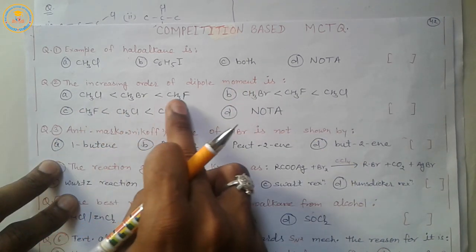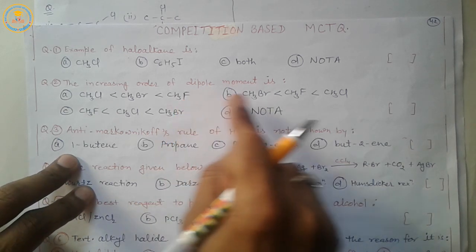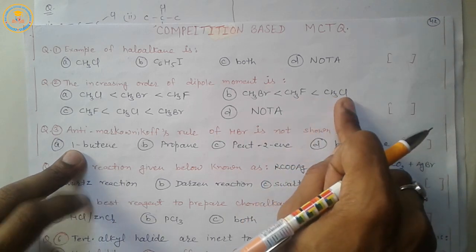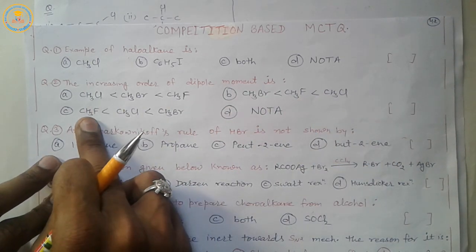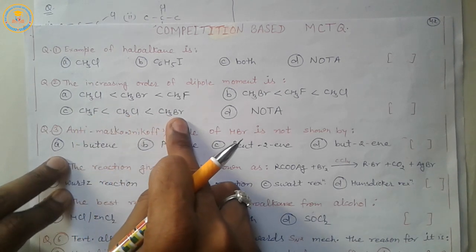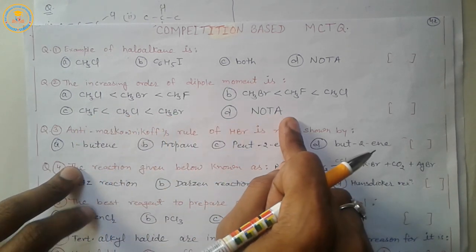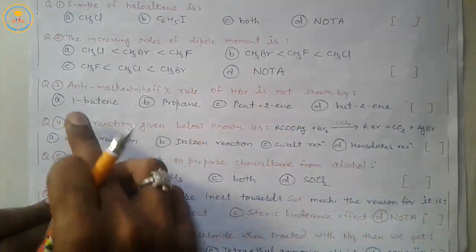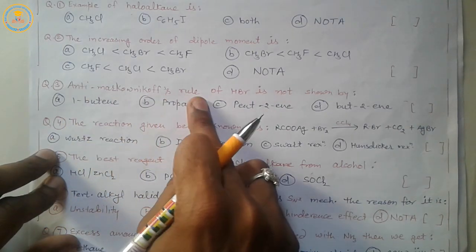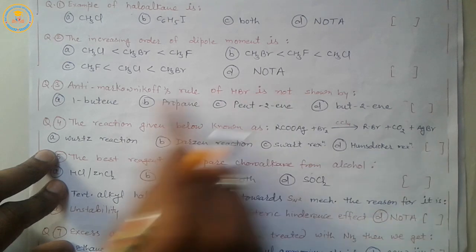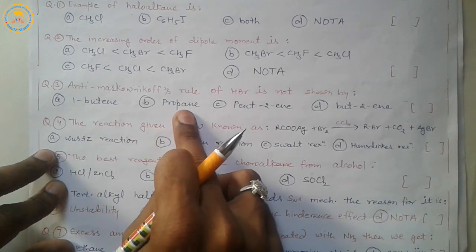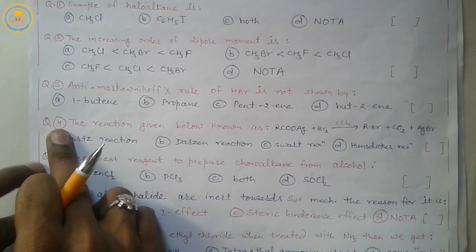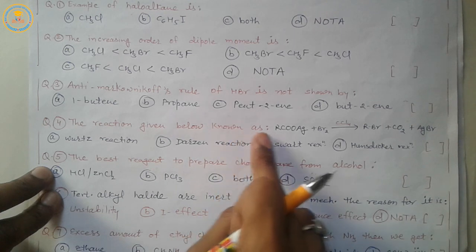Methyl chloride, methyl bromide, methyl fluoride. Options A. In option B, methyl bromide, methyl fluoride, methyl chloride. In option C, methyl fluoride, methyl chloride, methyl bromide. And D nota. What will be answer? Now next question third, C. Anti-Markovnikov rule of HBr is not shown by 1-butene, propane, pent-2-yne, but-2-yne.